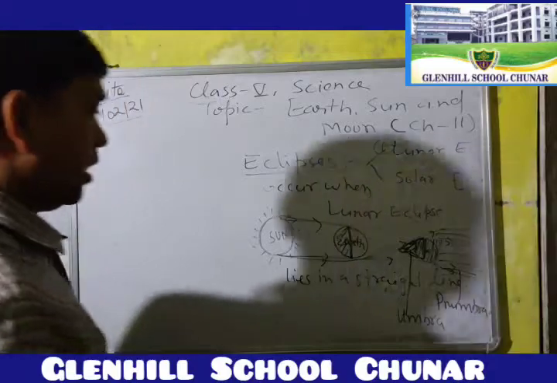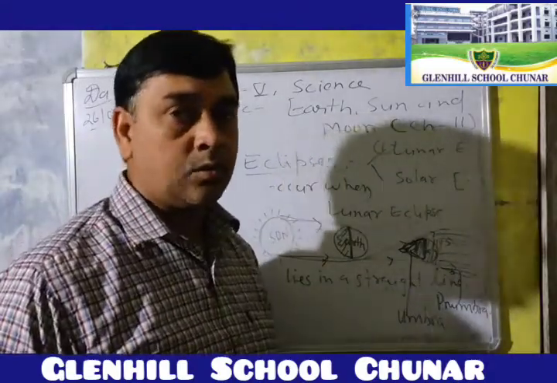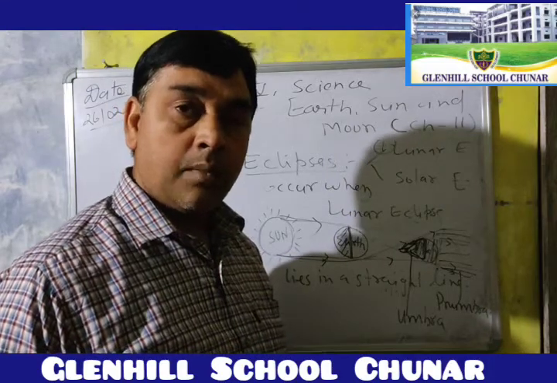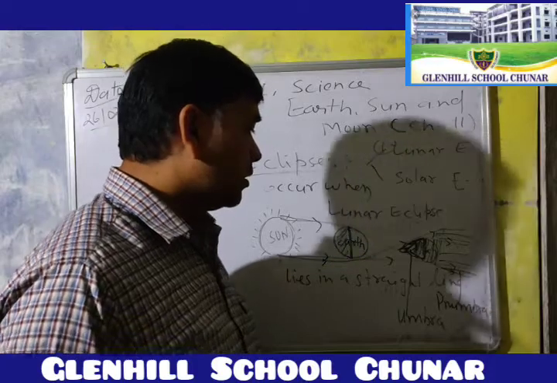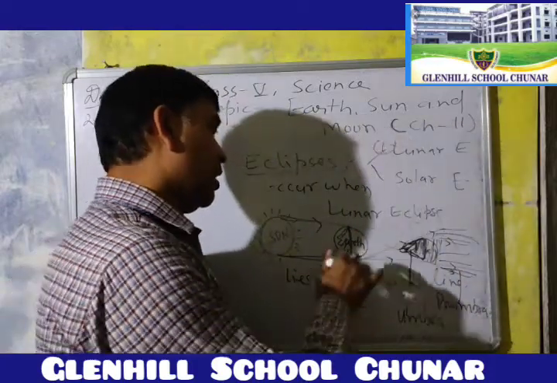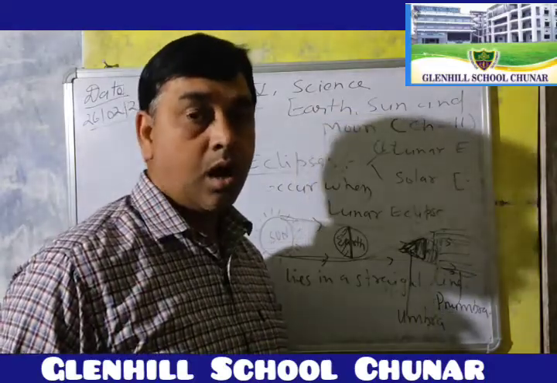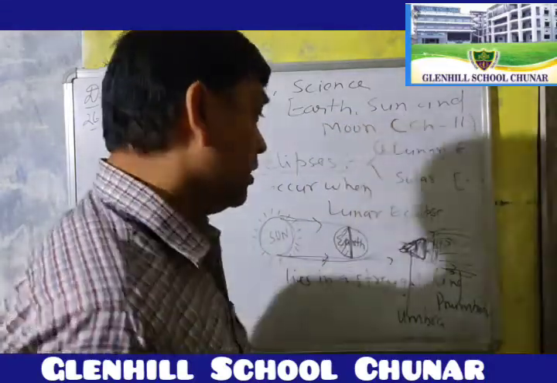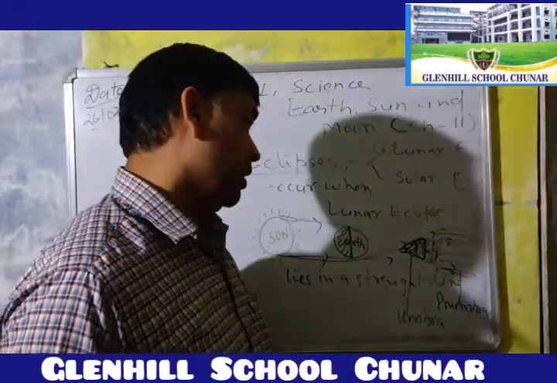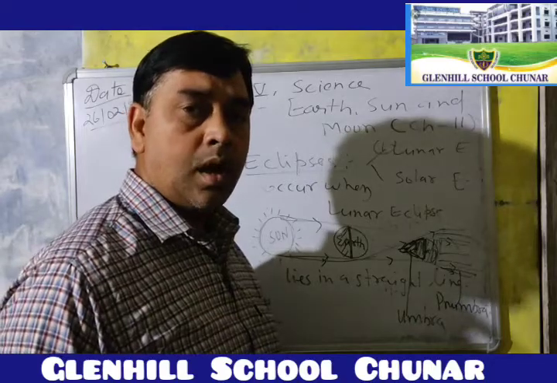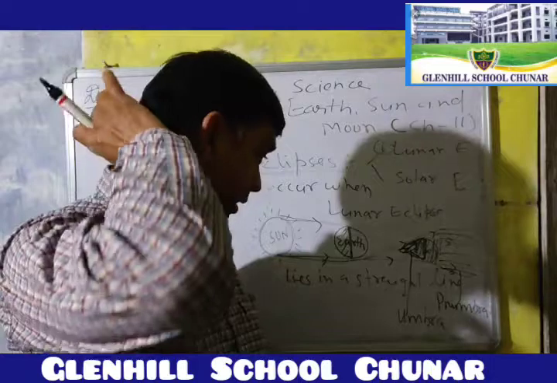Okay. And what is a total lunar eclipse and a partial lunar eclipse? When the Earth covers the whole moon, a lunar eclipse is found when the moon is covered with the dark shadow of the Earth.